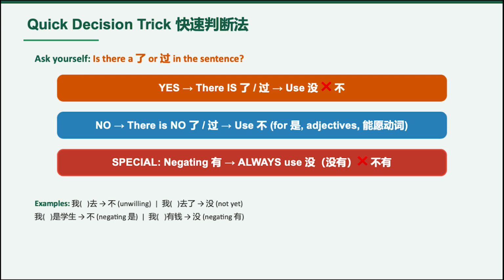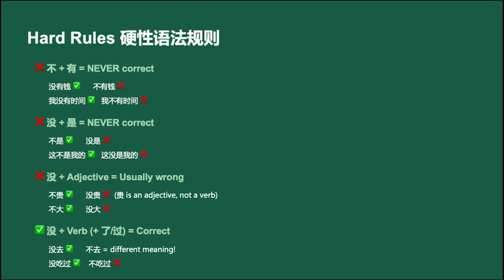All right, now let's look at some hard grammar rules. These are rules you really need to memorize. Rule number 1. 不有 is always wrong. Never say 不有钱. Say 没有钱. Rule number 2. 没是 is wrong. Never say 没是. Say 不是. Rule number 3. 没 plus adjective is usually wrong. For example, 没贵 sounds strange. Instead say 不贵, not expensive.